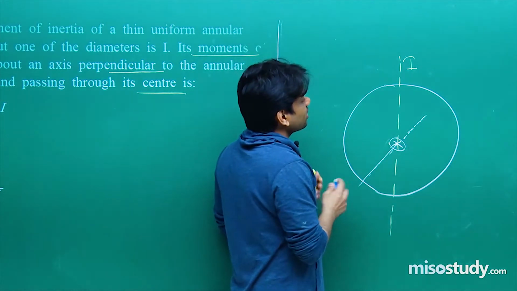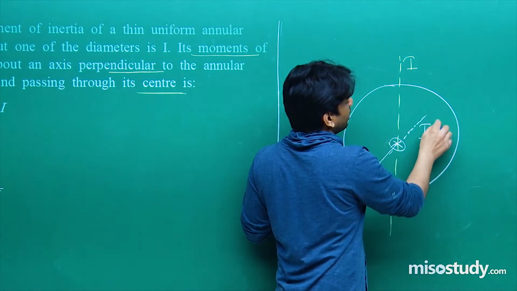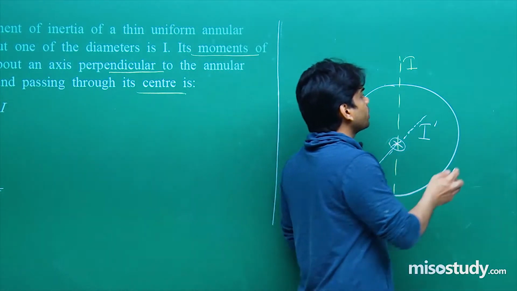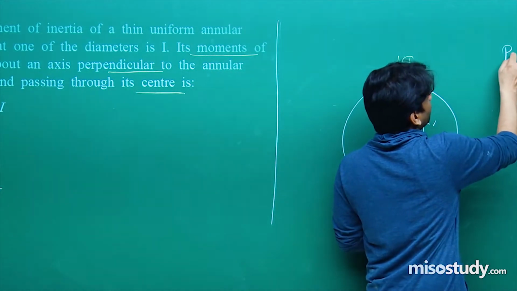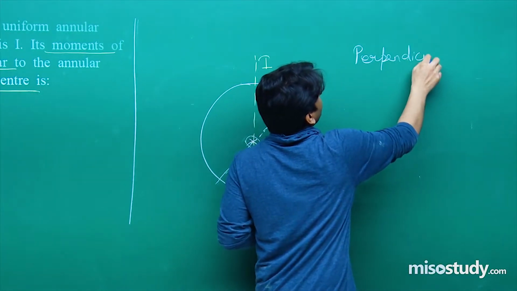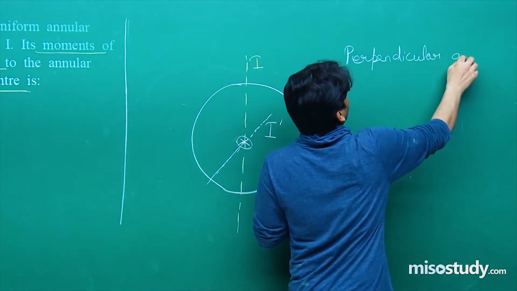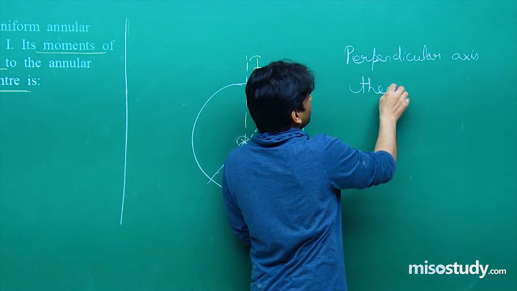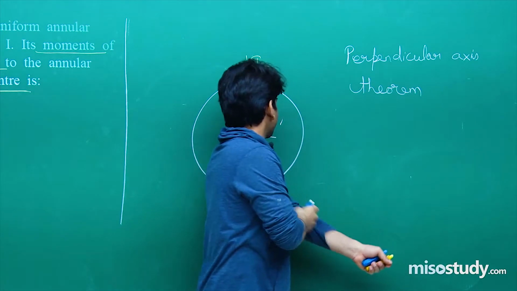Let's say about this it is I dash, using the concept of the perpendicular axis theorem. It is applicable only for two dimensional objects. So the perpendicular axis theorem, let's use it.